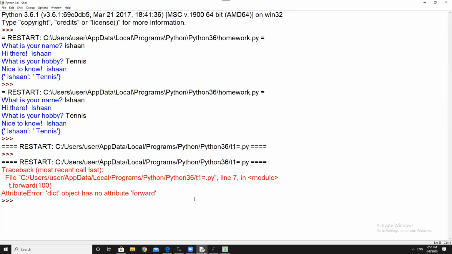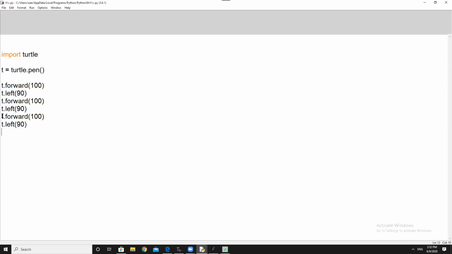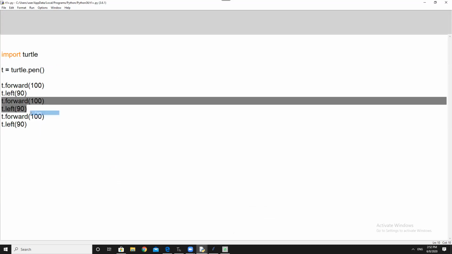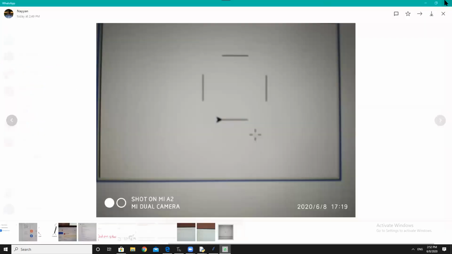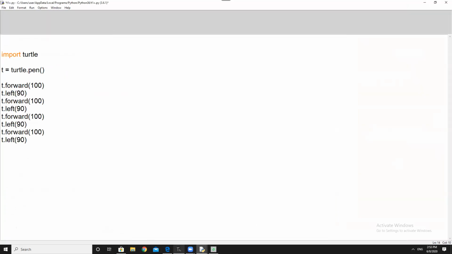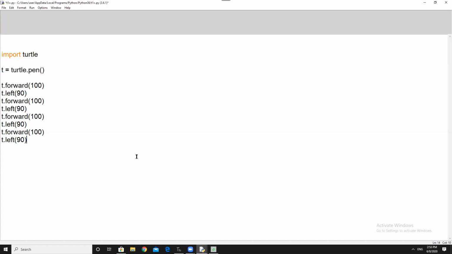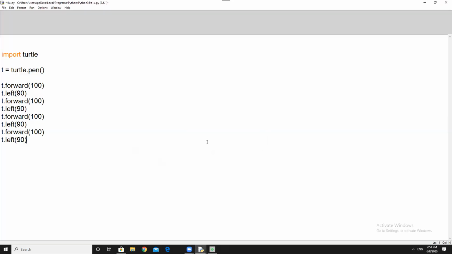Oh my god, it's the same error. It keeps coming. I don't know why Python gives such errors. Something with the dictionary. You close all unnecessary things. Just open up only one editor. I have WhatsApp open. I'll have to keep WhatsApp open. No, that is not an issue. I'm talking about the two things you're using, Thonny and another one. So just focus on only one. Remaining you can close.